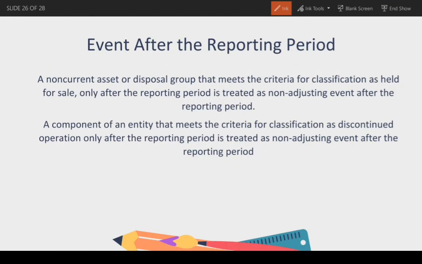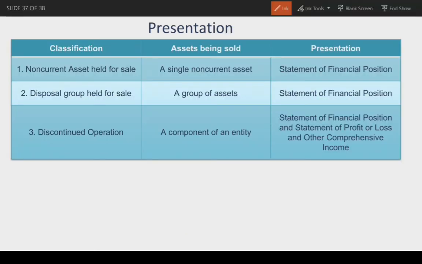A non-current asset or disposal group that meets the criteria for classification as held for sale only after the reporting period is treated as a non-adjusting event after the reporting period. A component of an entity that meets the criteria for classification as discontinued operation only after the reporting period is treated as a non-adjusting event after the reporting period.